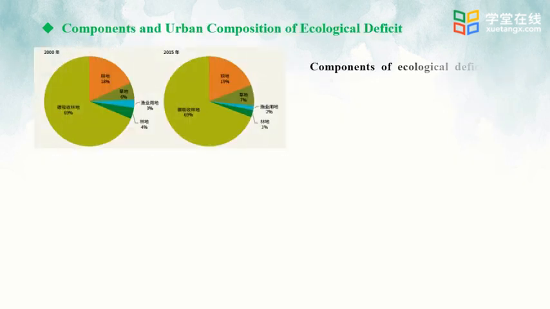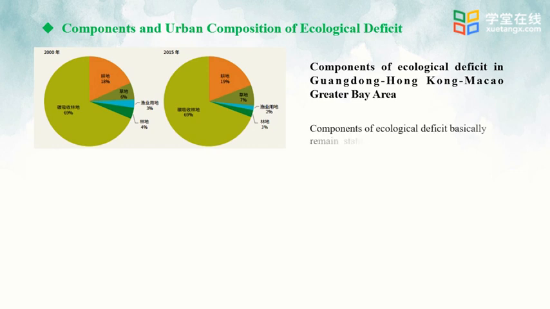Then we do some detailed analysis. Let's compare the data in 2000 and 2015. And, according to the pie graph, analyze the components of ecological deficit of Greater Bay Area. In case of ecological footprint exceeding biocapacity, which cities have an ecological deficit? The components of ecological deficit remain stable, and the variation in total ecological deficit was not obvious. This was the overall situation that we need to know.